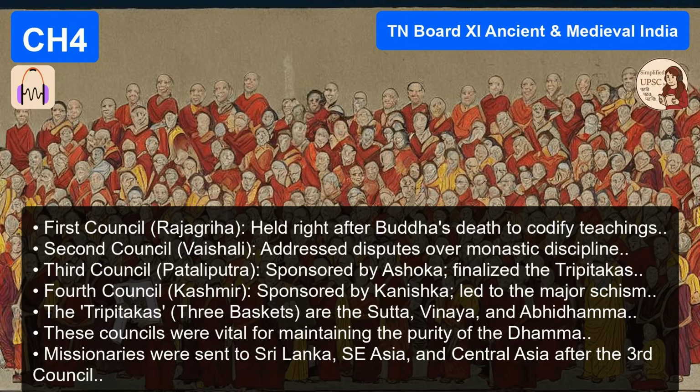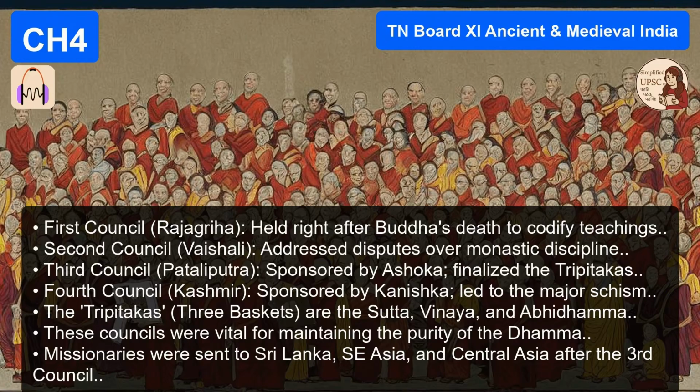And beyond art, what about education? A massive contribution. The great Buddhist monasteries, the viharas, evolved into the world's first residential universities. Places like Taxila, Nalanda, and Vikramasila. Nalanda was world famous. People came from all over Asia to study there. They taught not just religion, but also logic, medicine, grammar, and philosophy. They were incredible centers of learning. It's an incredible legacy. Which brings us to the big, slightly awkward question.